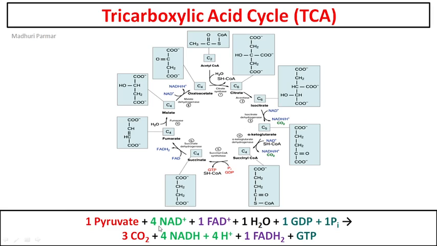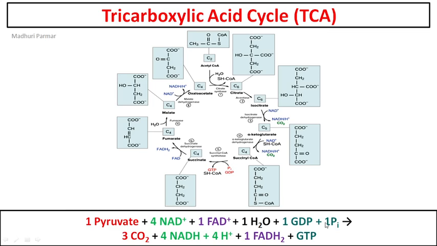If you want to write it down, write down 1 pyruvate. So 1 molecule of pyruvate plus 4 NAD plus. Clear? Why? Because pyruvate, remember, has to be converted to acetyl CoA, during which one more NAD plus is produced. So 3 NAD plus from the TCA cycle and 1 NAD plus from the pyruvate dehydrogenase complex. So 1 pyruvate plus 4 NAD plus, 1 FAD plus for succinate dehydrogenase, 1 molecule of water and 1 GDP plus inorganic phosphate for the succinyl CoA to succinate transition, right?